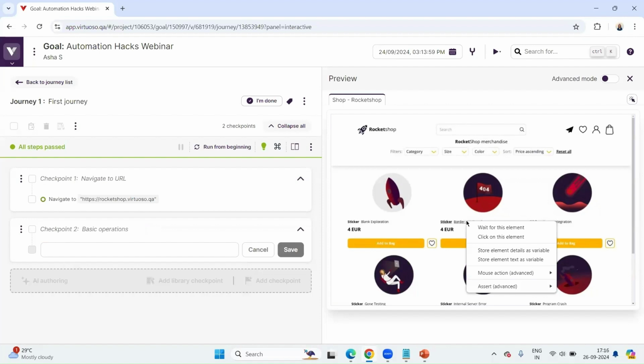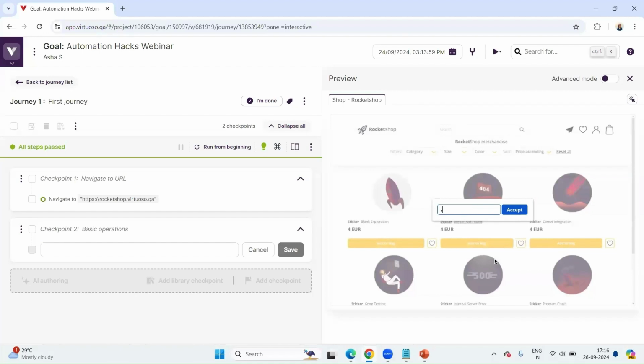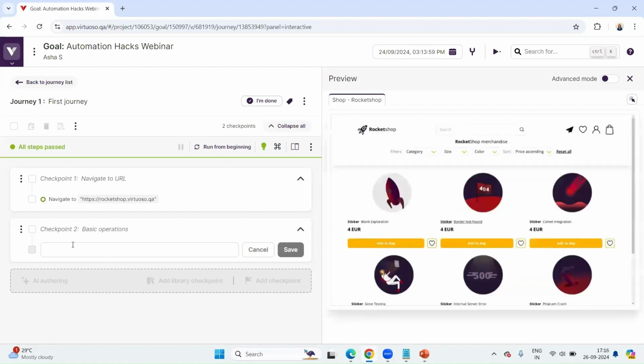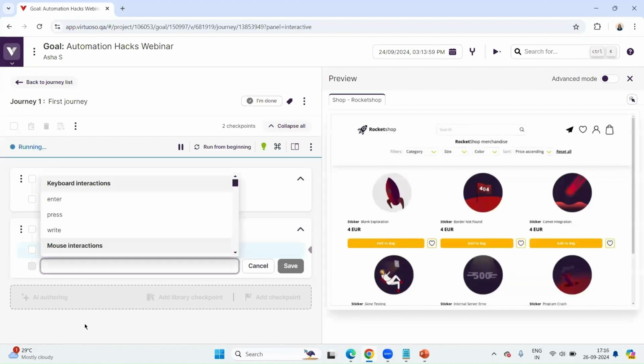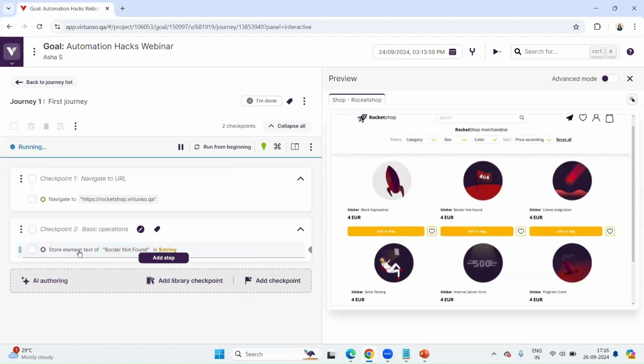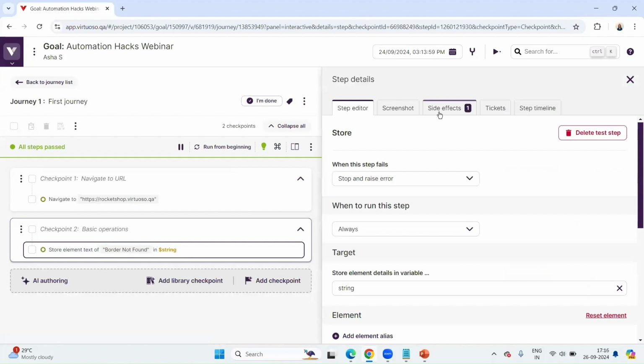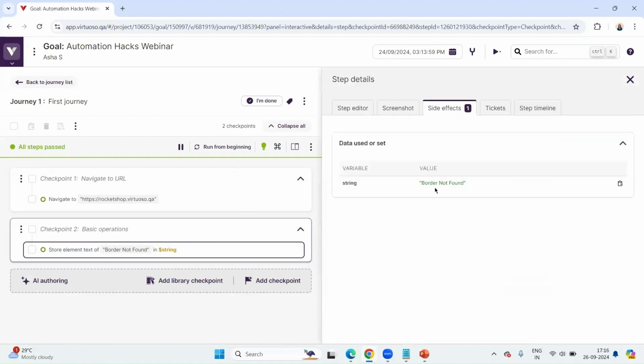How quickly can it be done? I'm just right-clicking on it and choosing store element text as variable. Let me name it string, just for reference. When I do this, you can see on the left-hand side a step is added and then the step is executed. You can see it in the side effects: "border not found". That is the value I needed, stored in the string.